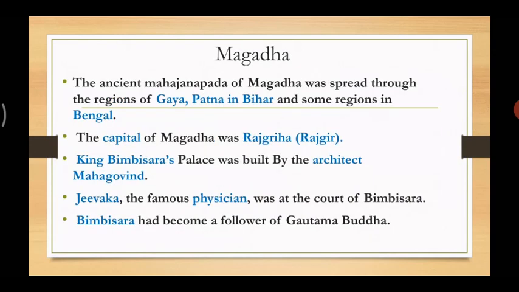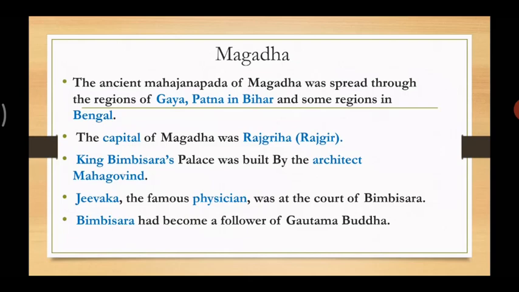Next is Magadha. The ancient Mahajanapada of Magadha spread through the regions of Gaya and Patna in Bihar and some regions in Bengal. The capital of Magadha was Rajgriha or Rajgir.